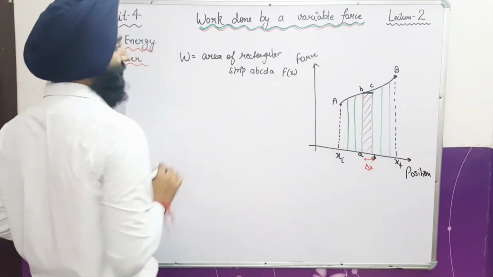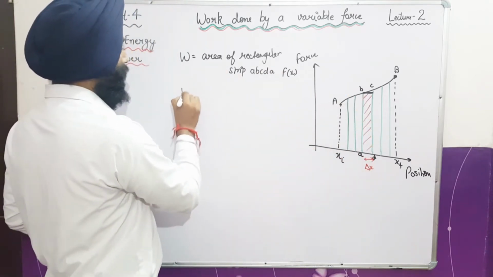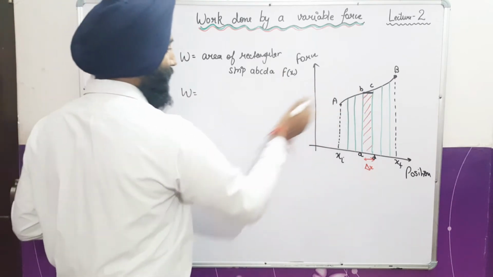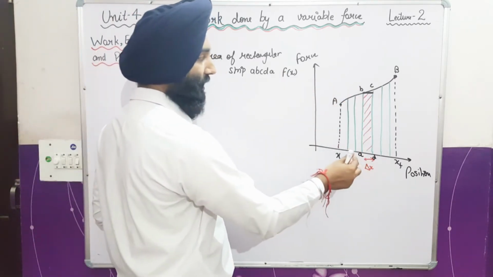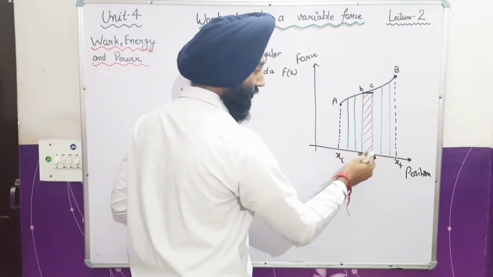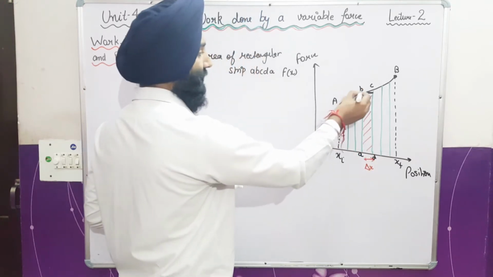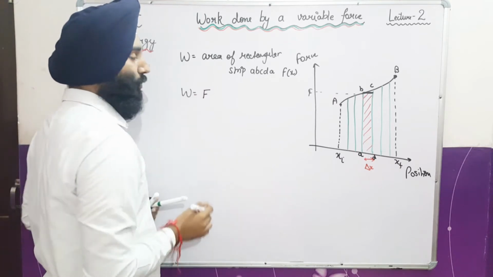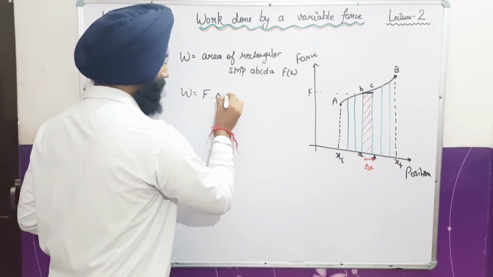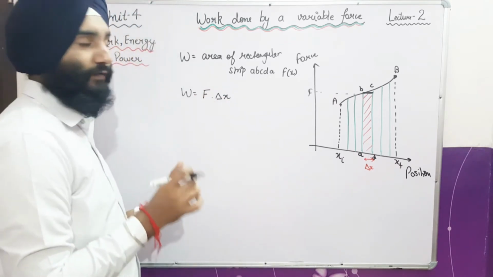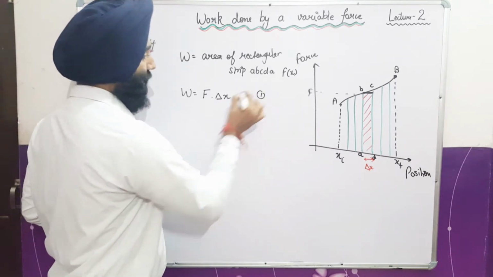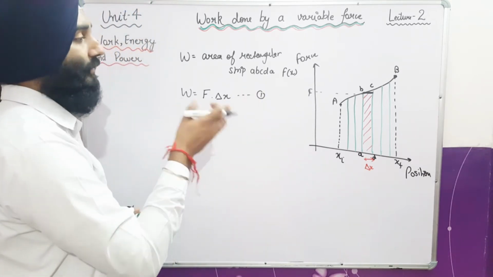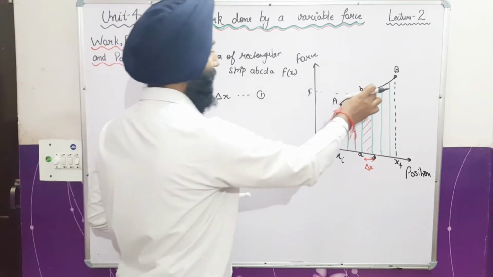This is the work done. The area of this rectangular strip is length into breadth. On one axis we have position and on the other axis the value of F, and delta x is the width of this strip. So this is equation number 1. In this way I have calculated the work done under one strip.